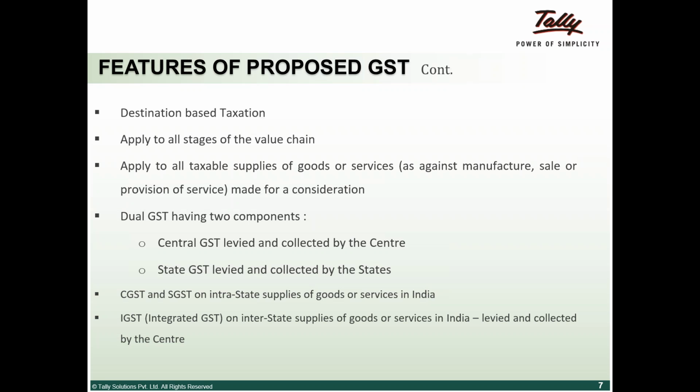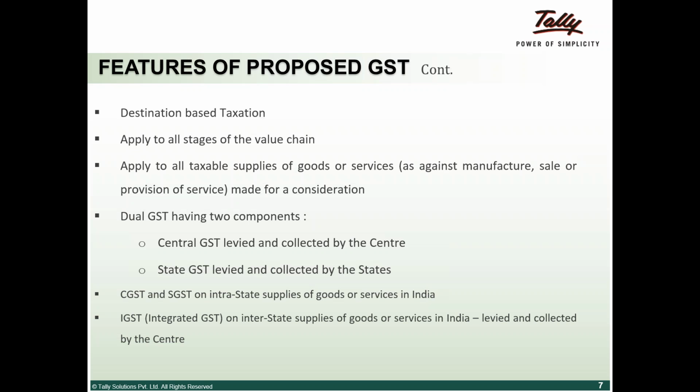It is not necessary that it has to be 50%, as the empowered committee decides tomorrow what should be the rate of CGST or SGST. If the GST rate is 18%, IGST will be CGST plus SGST, that is 9 plus 9, 18%. That's how it is.